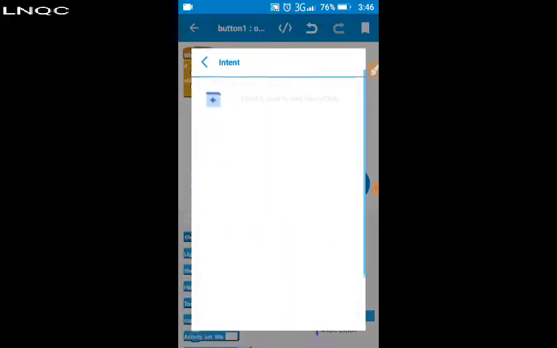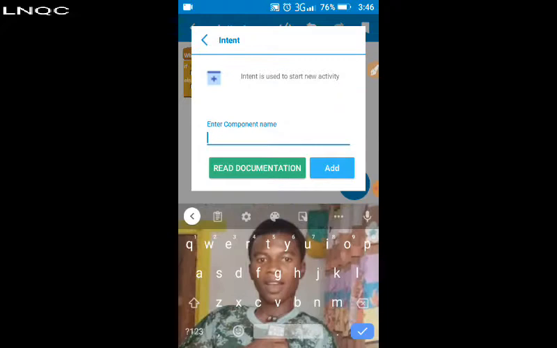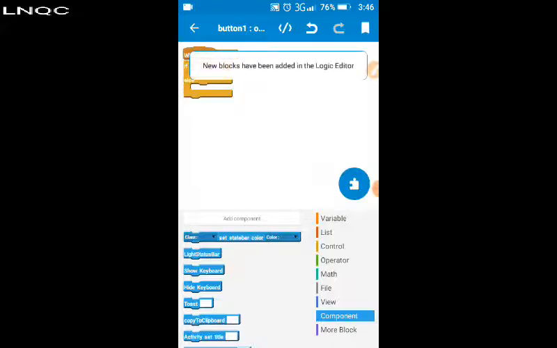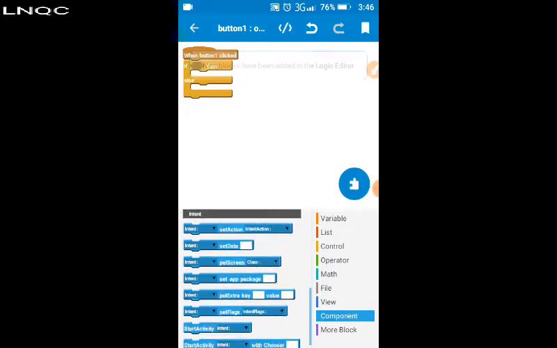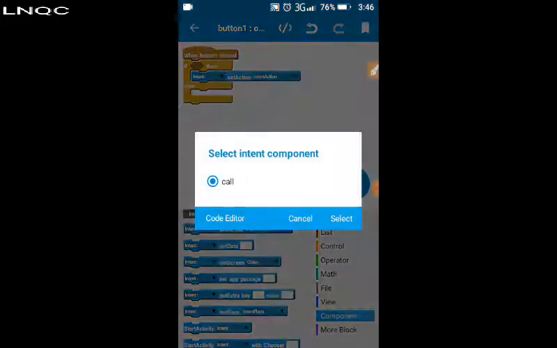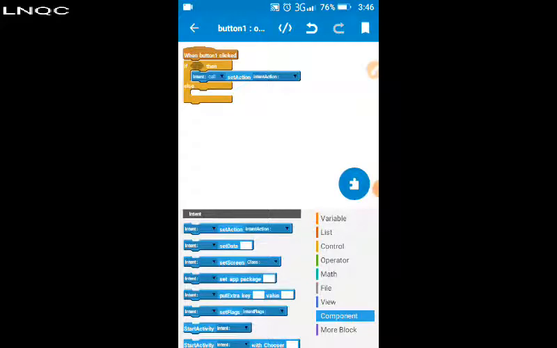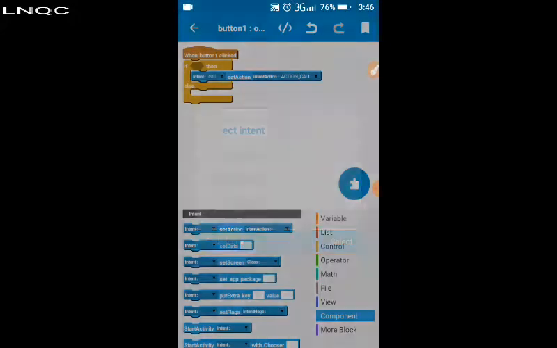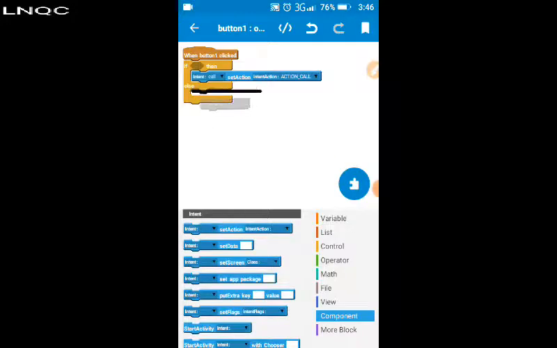Then you choose intent call, set action, call. Then you add set data and start activity. So intent call.